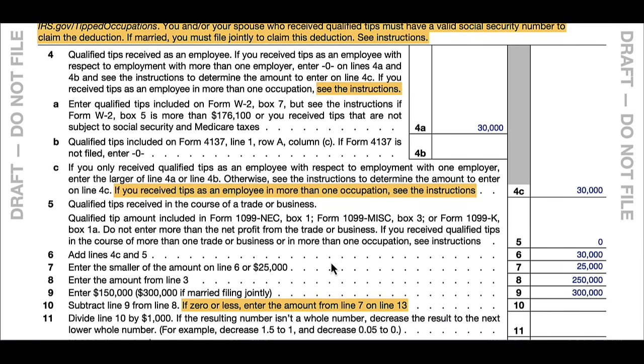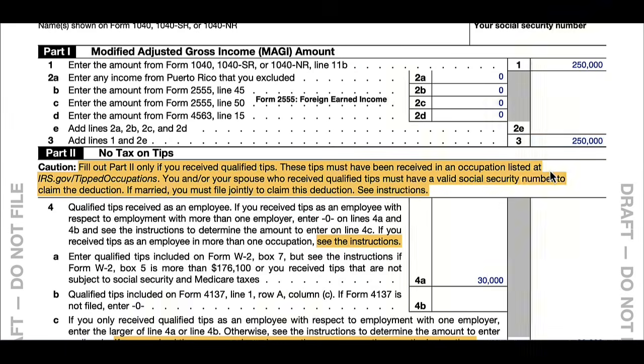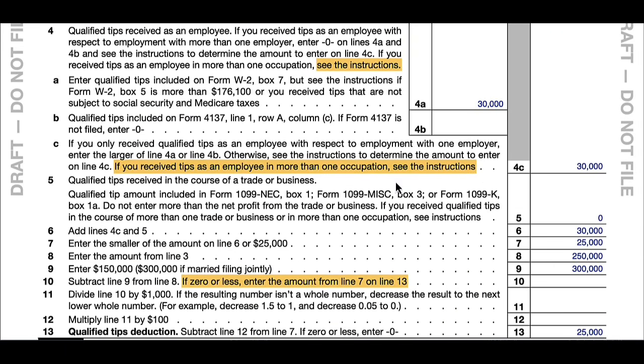Line 8 is where we put the modified adjusted gross income that we calculated in part 1 of this form. So if we go above, we'll see the modified adjusted gross income was $250 that we calculated, and then we're going to put that on line 8 right here. So the $250 right here. And then in line 9, since you're married filing jointly, we would enter the maximum allowed, which is $300,000. That's the threshold in line 9.